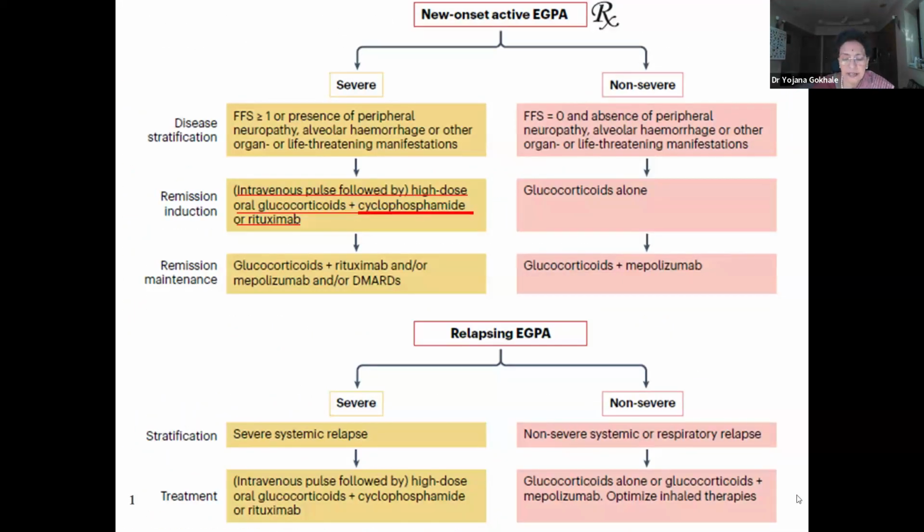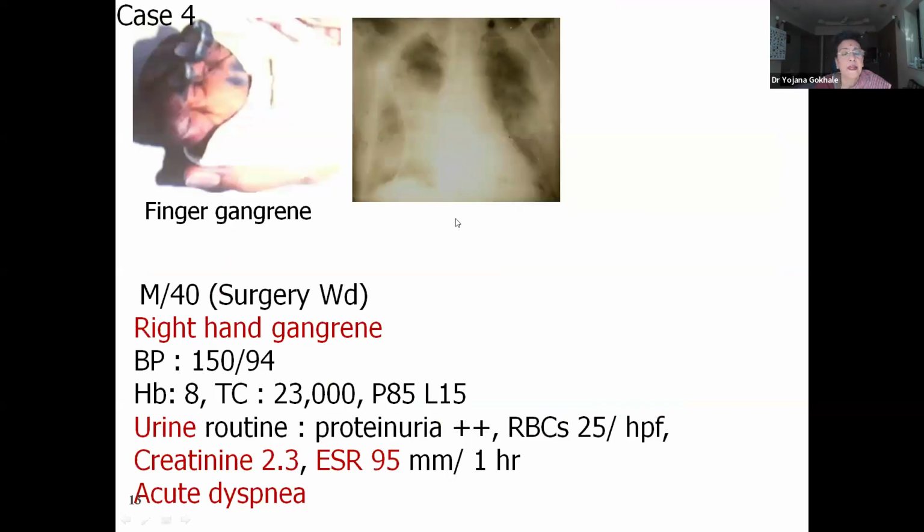Now if you see this treatment chart I'm showing of EGPA, if the patient has severe EGPA, that means the patient having alveolar hemorrhage or peripheral neuropathy, the patient should be treated with steroids and cyclophosphamide. So that's what I wanted to stress, that you cannot give mycophenolate mofetil to a patient who has got severe systemic vasculitis.